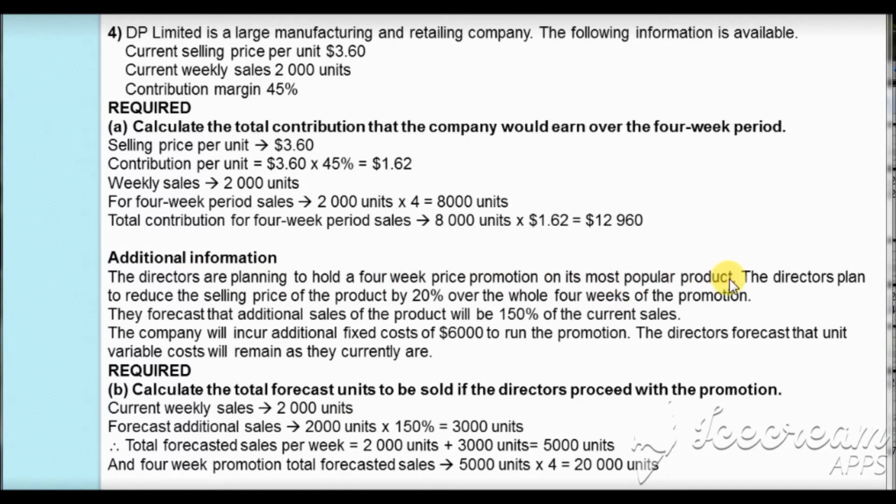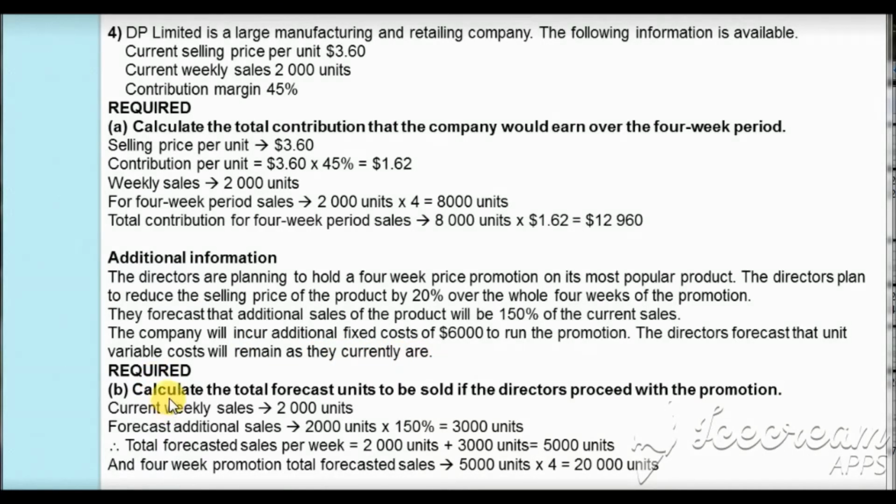Furthermore, additional information is provided which states that the directors are planning to hold a 4-week price promotion on the most popular product. The director plans to reduce the selling price of the product by 20% over the whole 4 weeks of the promotion. They forecasted that the additional sales for the product will be 150% of the current sales. The company will incur additional fixed costs of $6,000 to run the promotion. The directors forecasted that the unit variable costs will remain as they currently are.